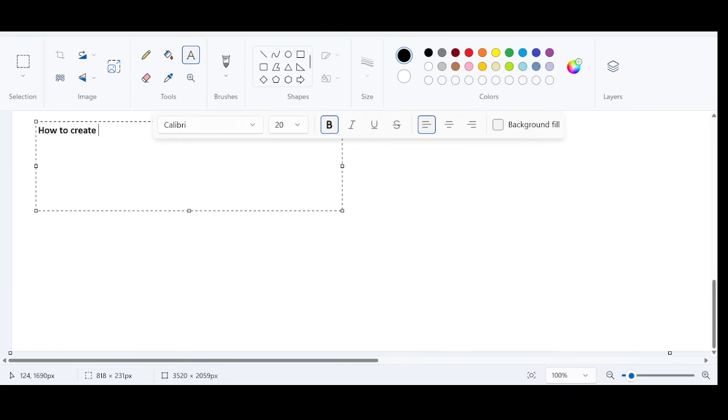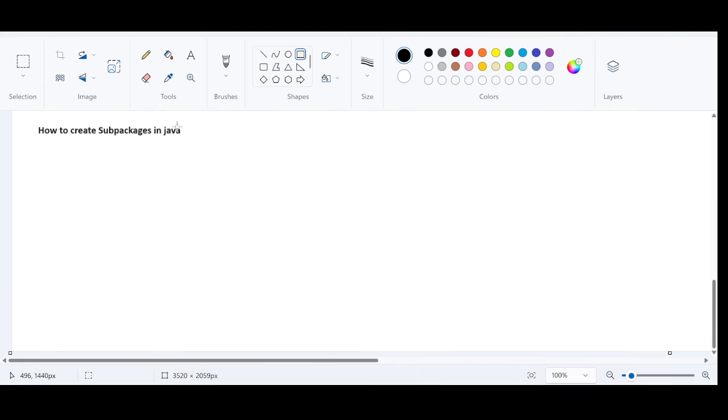How to create sub packages in Java. It's very simple. The standard way of defining, for example, there should be a rule.